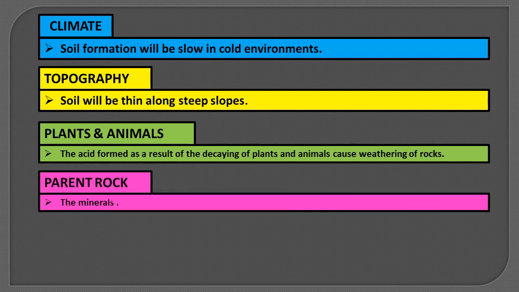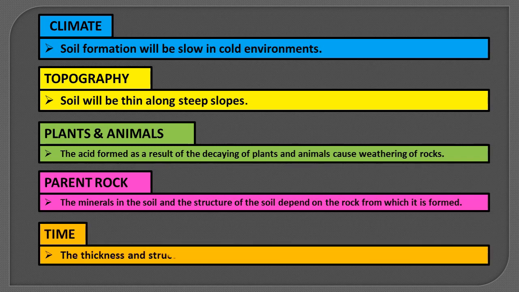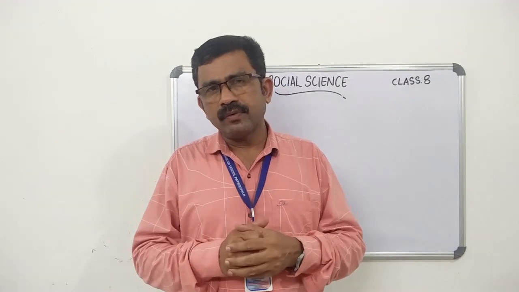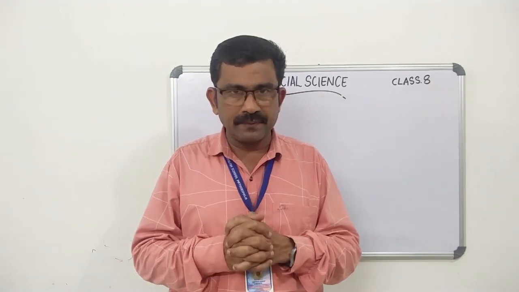Parent rock. The minerals in soil and the structure of soil depend on the rock from which it is formed. And time. The thickness and structure of soil depend on time taken for its formation. So children, what are the factors that influence soil formation?